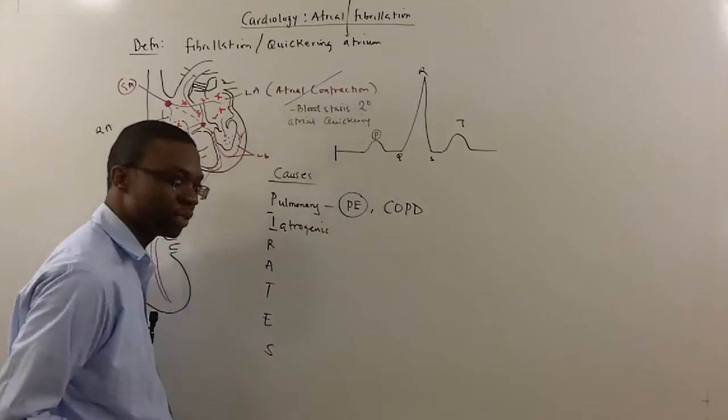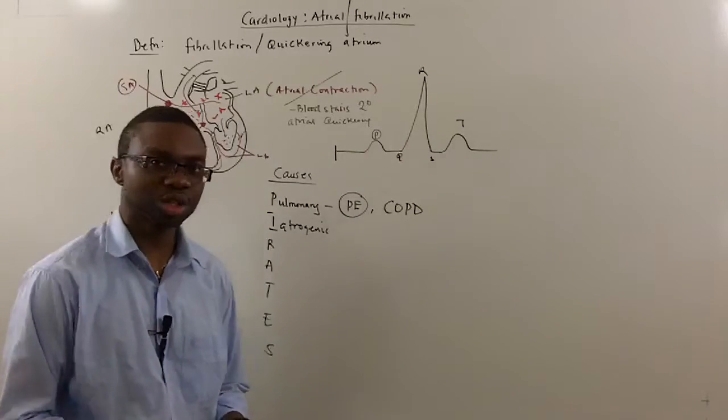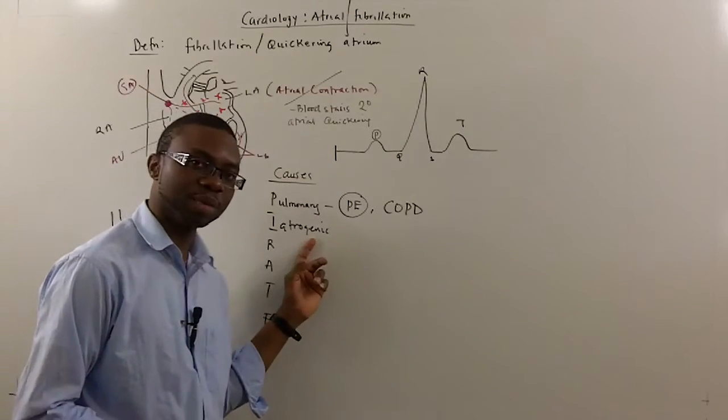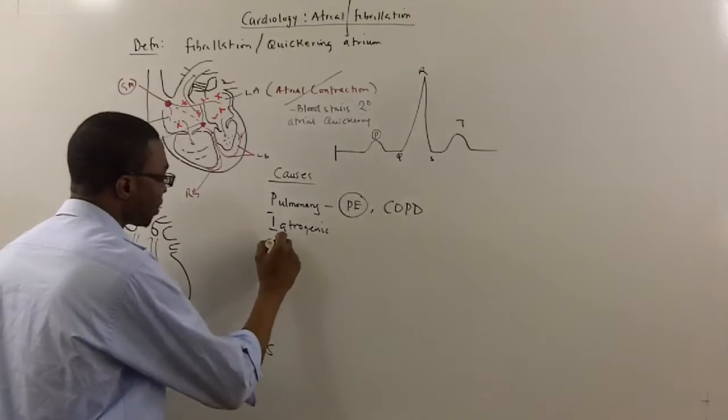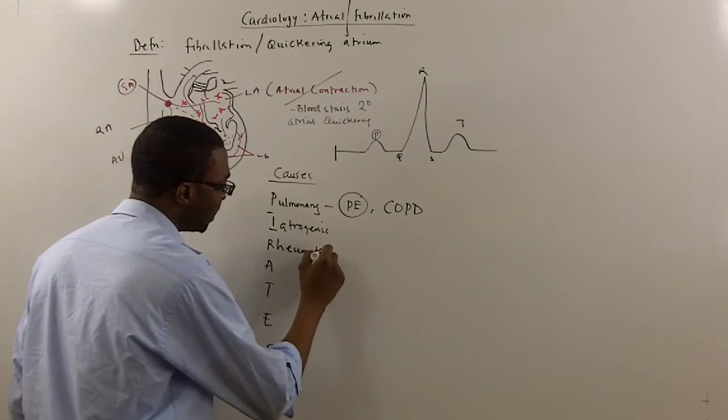Second mnemonic is iatrogenic. Iatrogenic is a fancy word for doctors, right? Patients that have heart surgery are also predisposed to developing atrial fibrillation. Let's look at the next one, rheumatic heart disease.